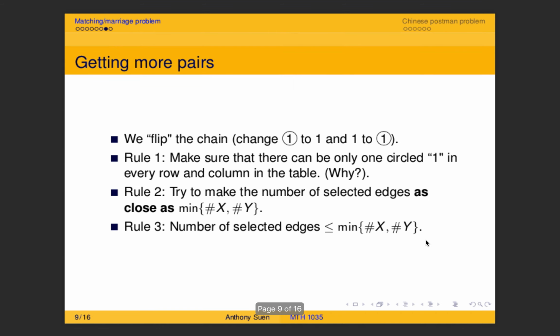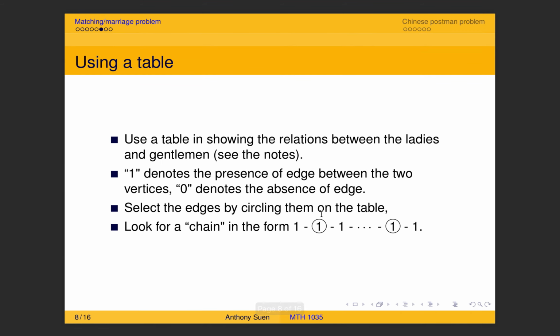Let me just do it quickly. For example, in the first step, you only do it up to here. Then you do the flipping, and you circle these two ends. Then you cannot just flip it again, because otherwise you go back to the original selection. So instead, after you do the flipping, you extend the small chain to a longer one. Once you extend it, you can do the flipping again, and you get one extra pair.